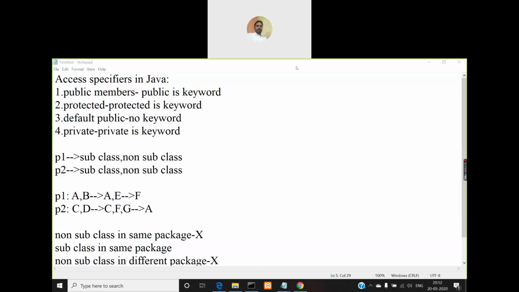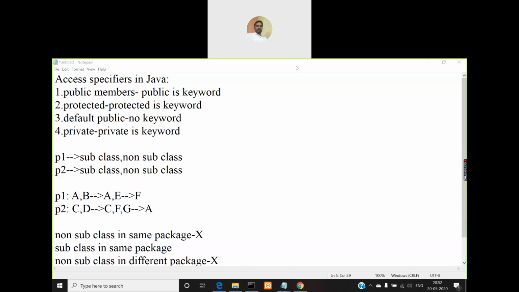When they are in the same package, then the relationship between them must be either a subclass or a non subclass kind of a thing. But because we didn't use the concept of inheritance, each of those classes is exclusive to the other. So there is no relationship between one class and the other class, right?